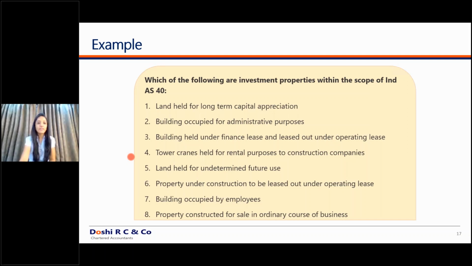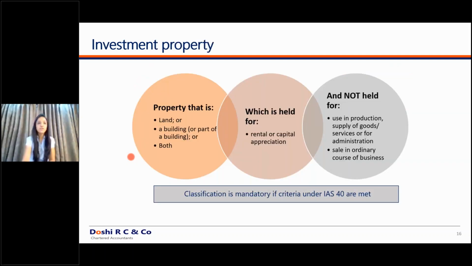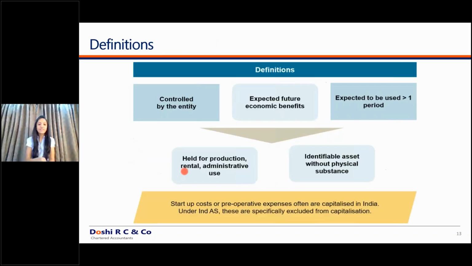So that is why I had asked you to hold on to this rental purpose. Ind AS 16 covers those assets which are not land and building and are given for rental. So if I give my vehicles on rent, my plant and machinery on rent, or any of my furniture items on rent, even if they're given on rent, they have to be classified under Ind AS 16, property, plant and equipment, and will never fall under Ind AS 40, that is, investment property.